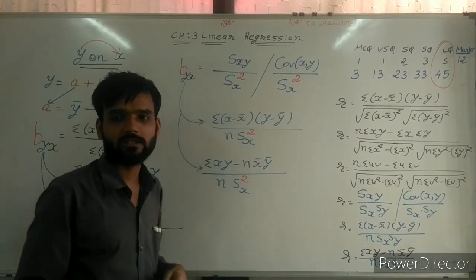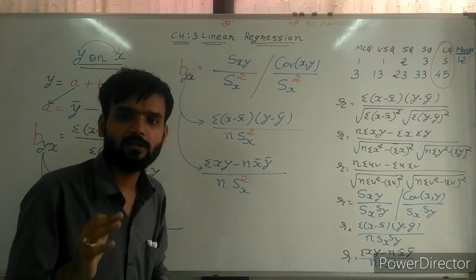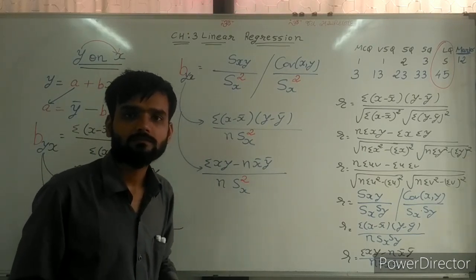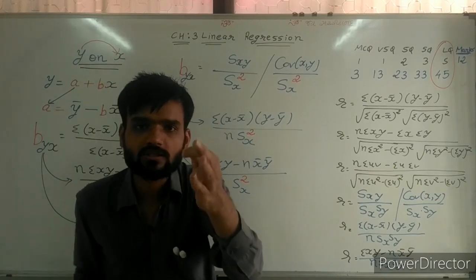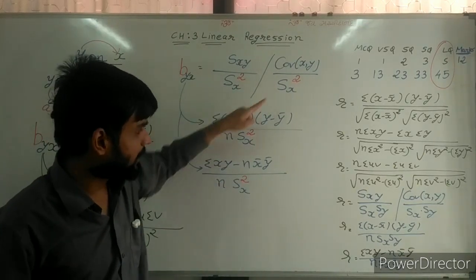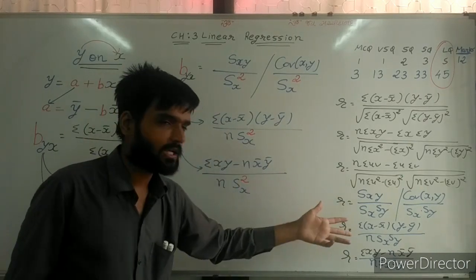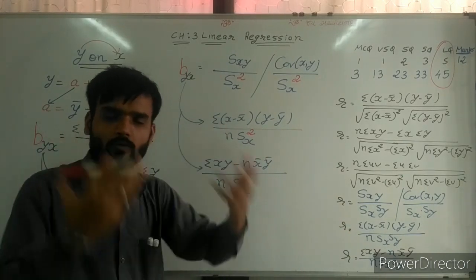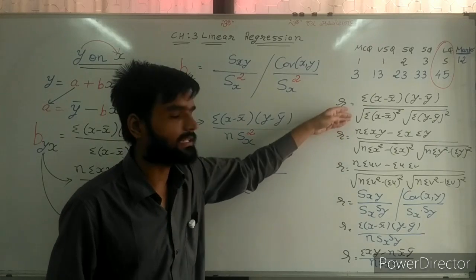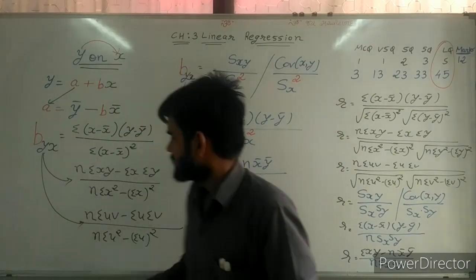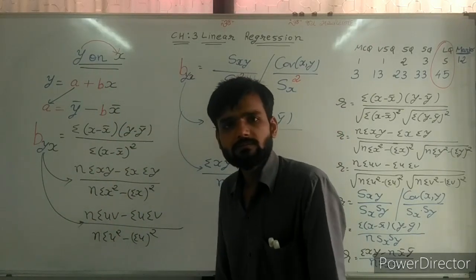This is a very important thing. So in short sums, the square must be there because the root sign is not there and we need to square it. That's why the root sign is cancelled.